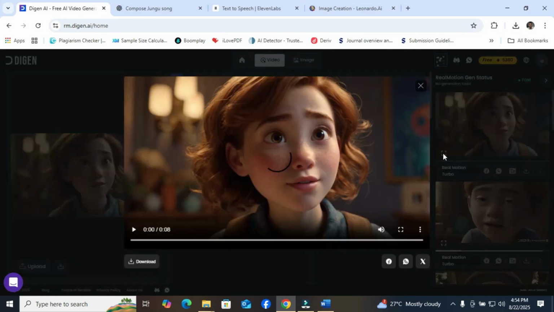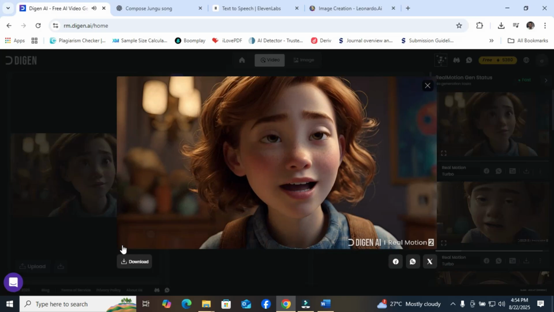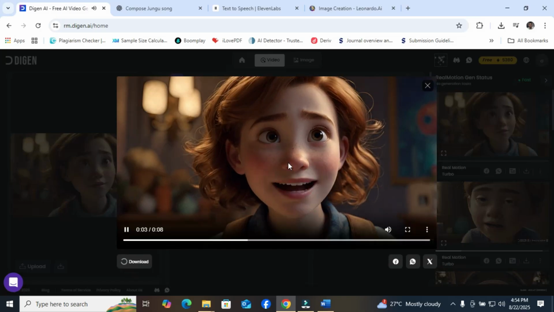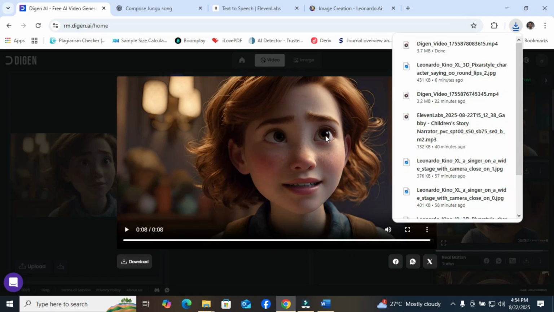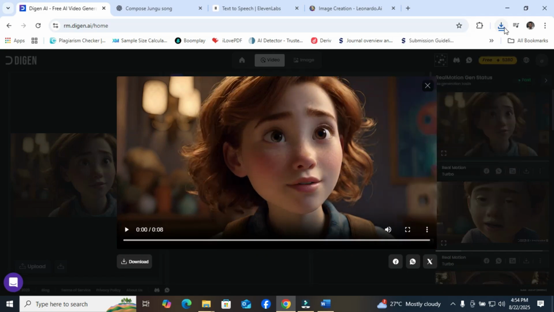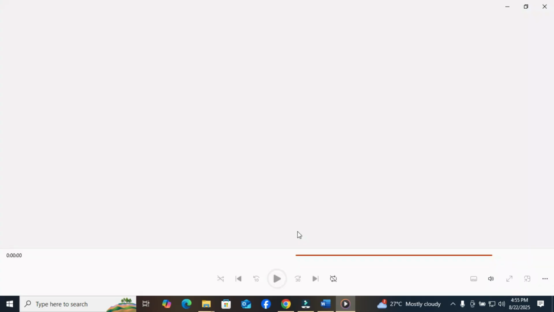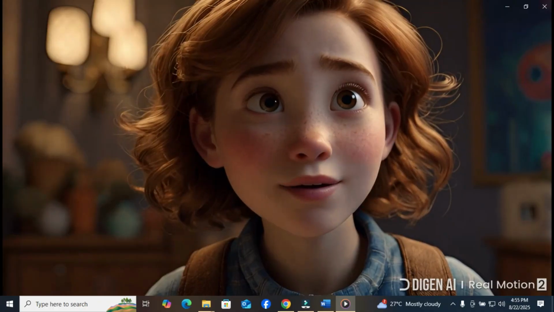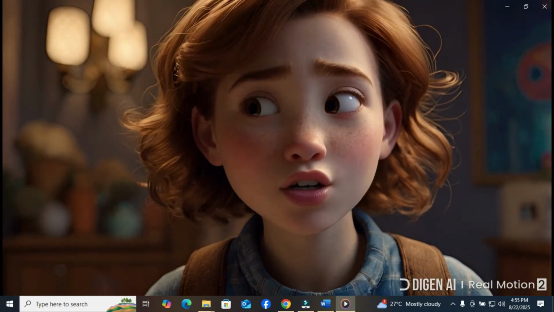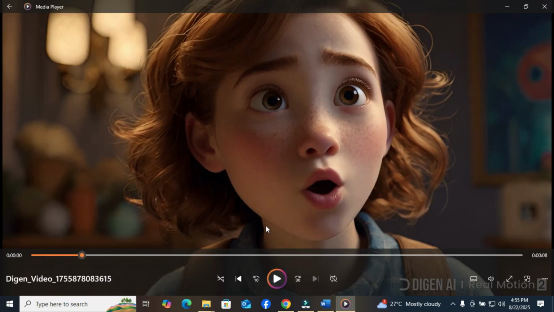Okay, we can decide to download it. Click on download. A girl fell climbing a hill, stood up, tried again, and reached the top at sunrise because she never quit. Yeah, it is downloaded. Let's open it as we download it. A girl fell climbing a hill, stood up, tried again, and reached the top at sunrise because she never quit. This is very realistic. You can see, very, very realistic.